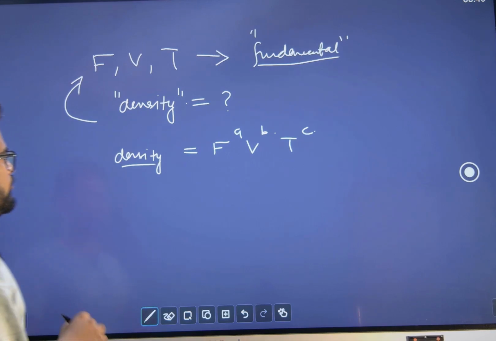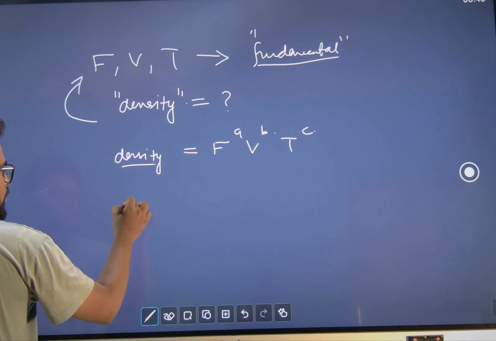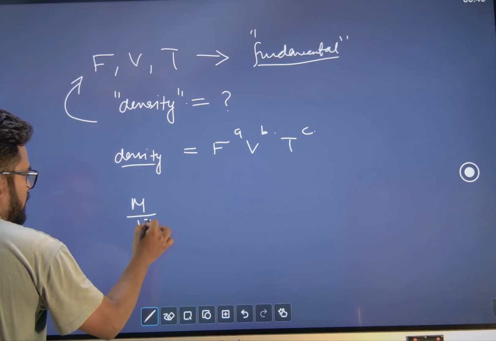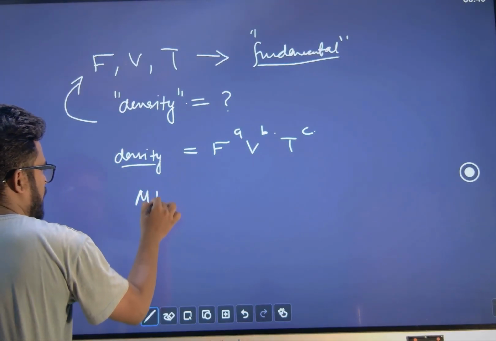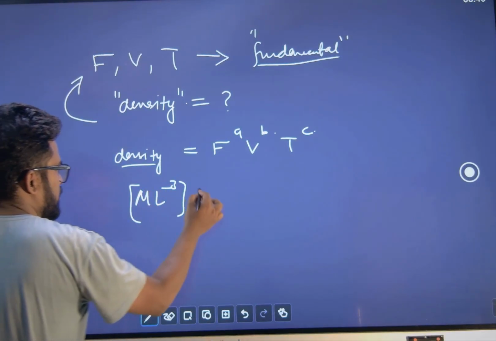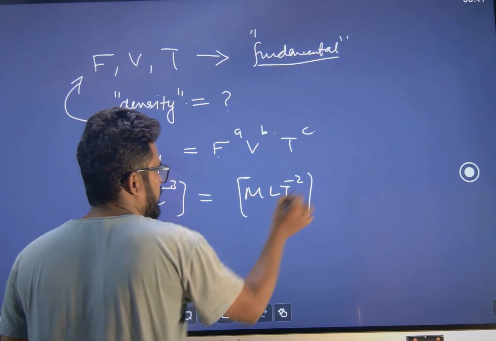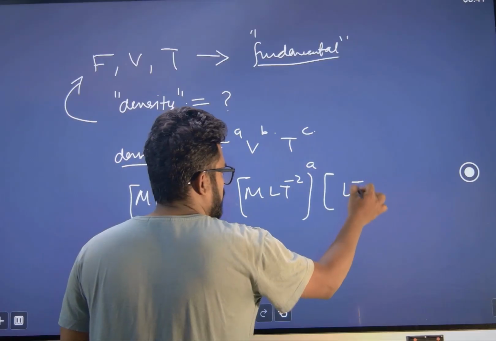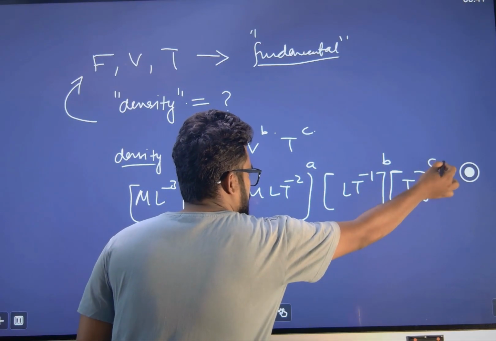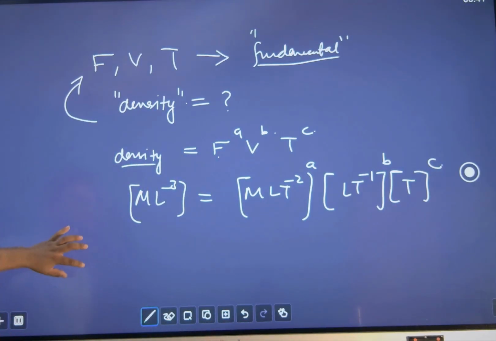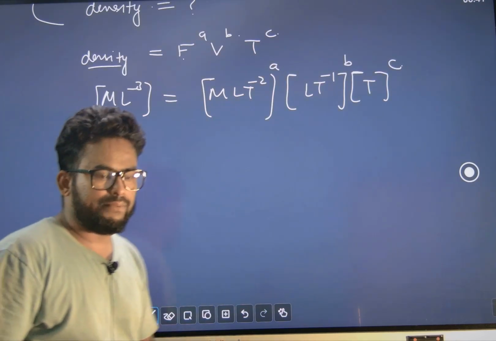That is the formula. Now density we know is mass per unit volume. So mass M, volume L³, or I can write it simply as ML⁻³. That is density. This side, force is MLT⁻² power a, velocity is LT⁻¹ power b, time T power c. Now an equation is only correct if it is dimensionally correct on both sides.